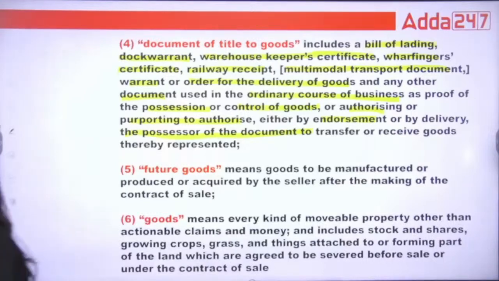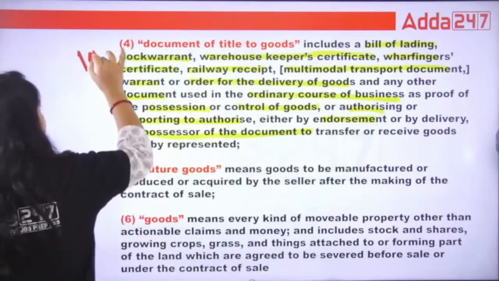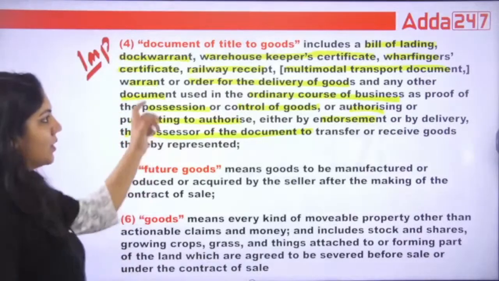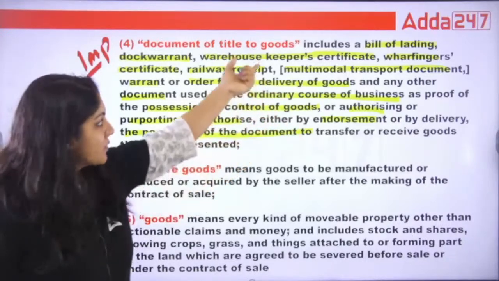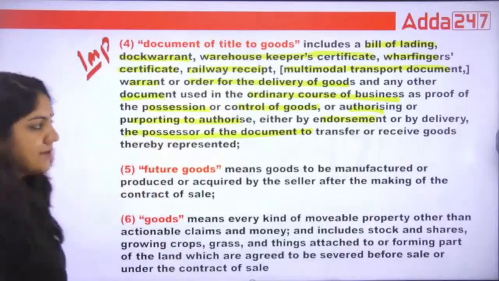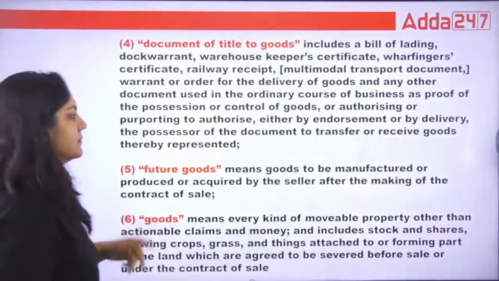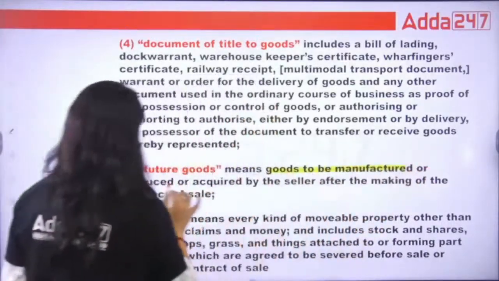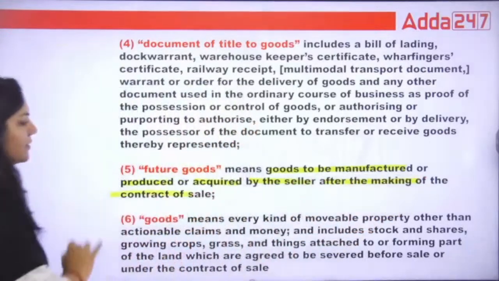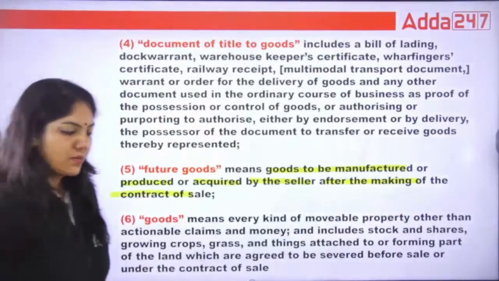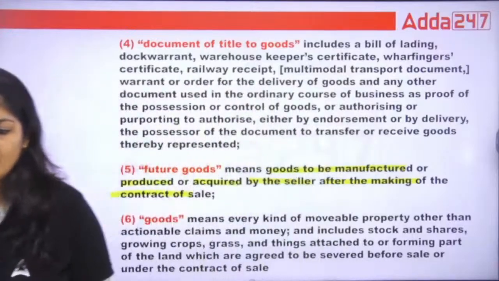Okay, so this is an important one. Why is this important? Because if any question comes asking what includes document of title, it can come in the form of a question. So you have to at least learn all these things. Done? Now, what is future goods? The goods to be manufactured or produced or acquired by the seller after making of the contract of sale. Future goods. One is present, second is future goods. That's it.